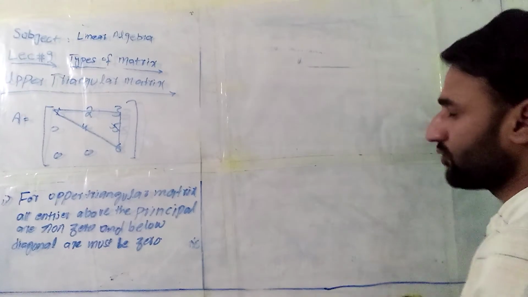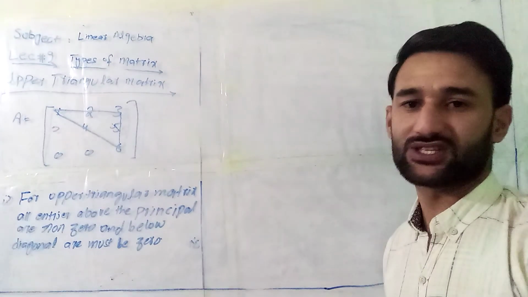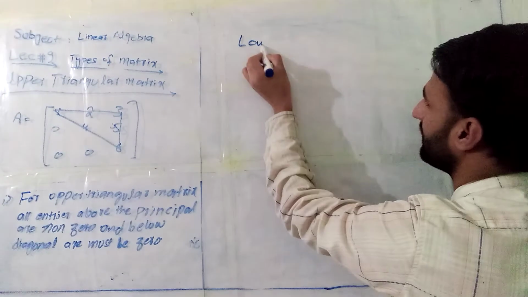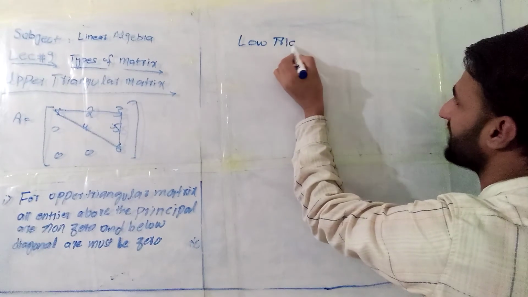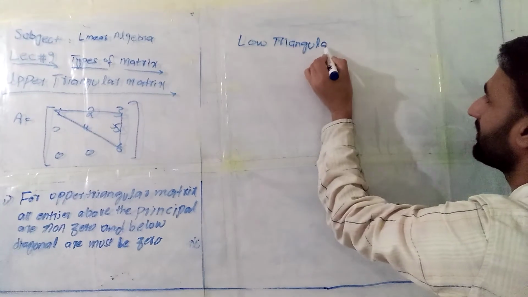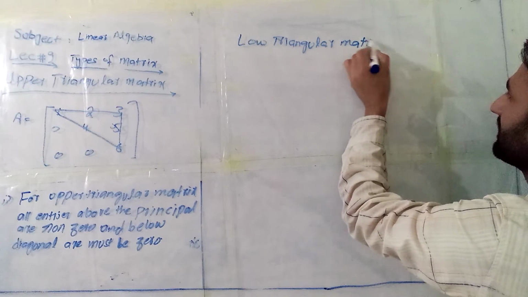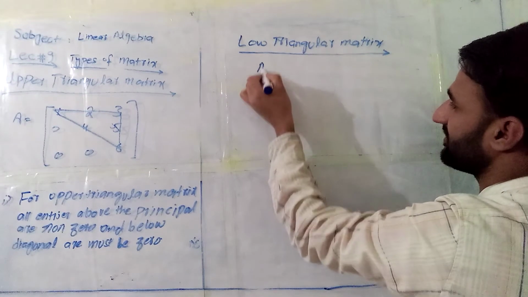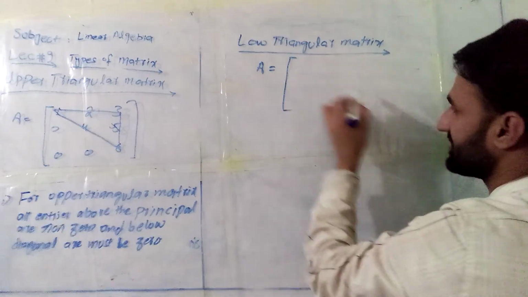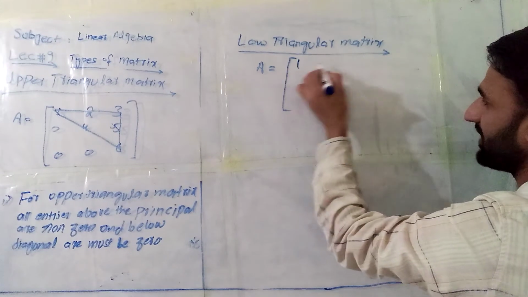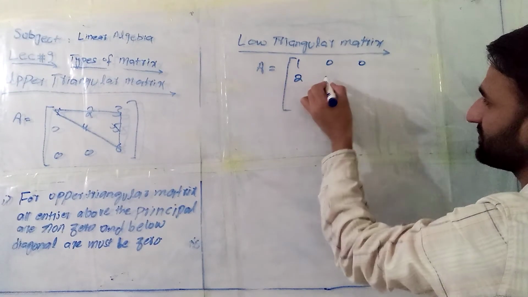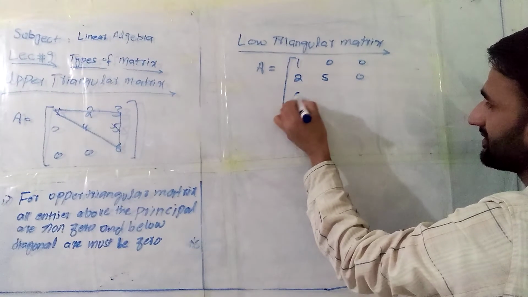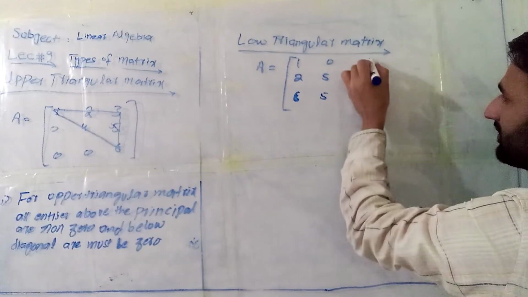To understand it, first I will choose a suitable example. Suppose you have 1 0 0, 2 5 0, 6 5 1.